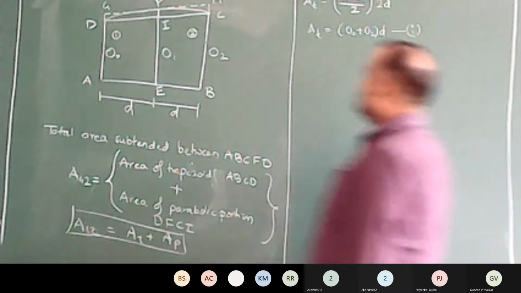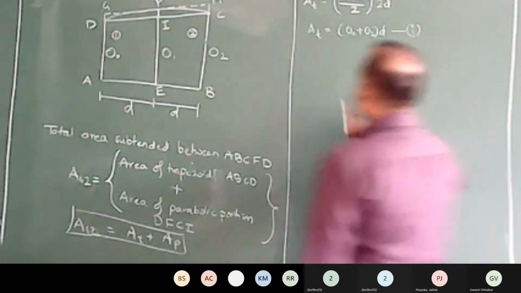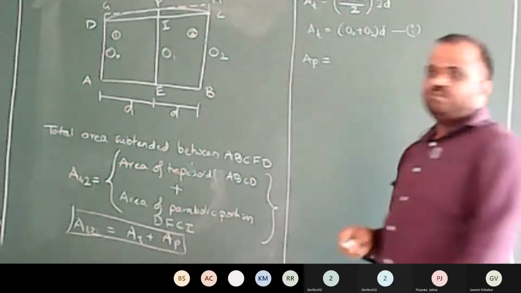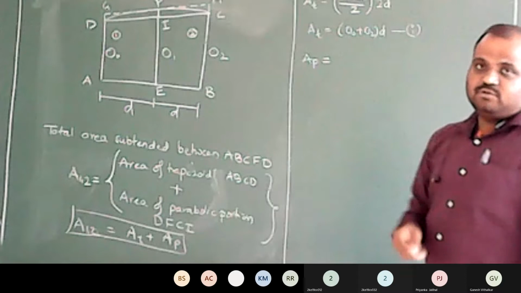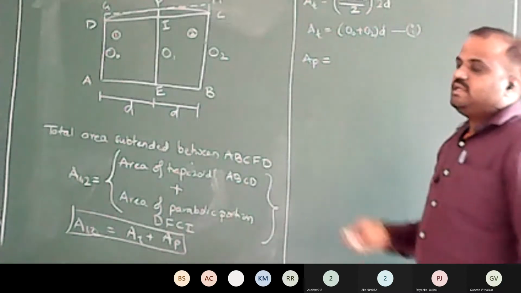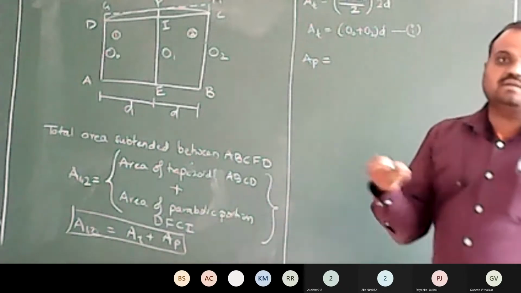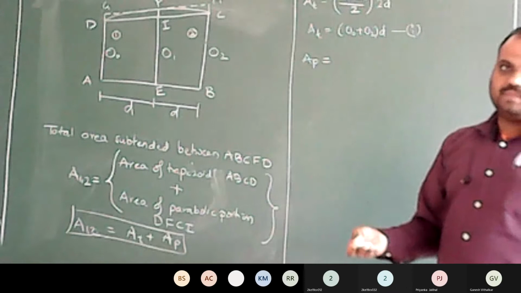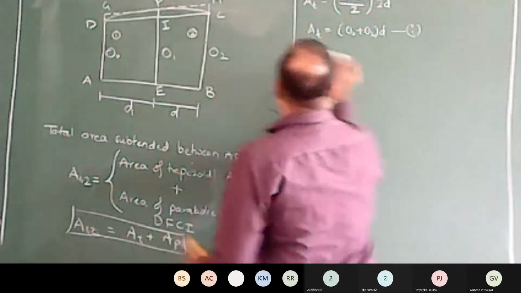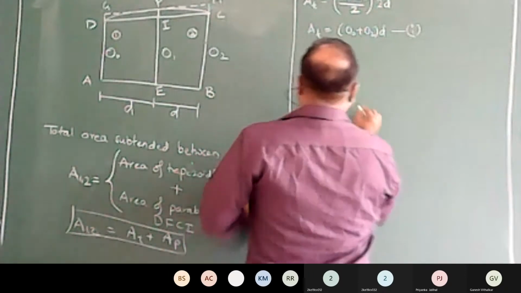Next, we want area of parabolic portion, that is AP. I don't know whether you remember this or not. Area of parabolic portion is taken as 2/3 of the area of the parallelogram fitted in it. So this is my parallelogram here, DGHC.